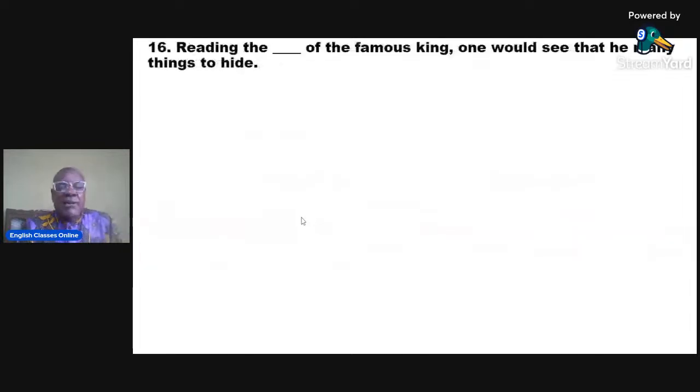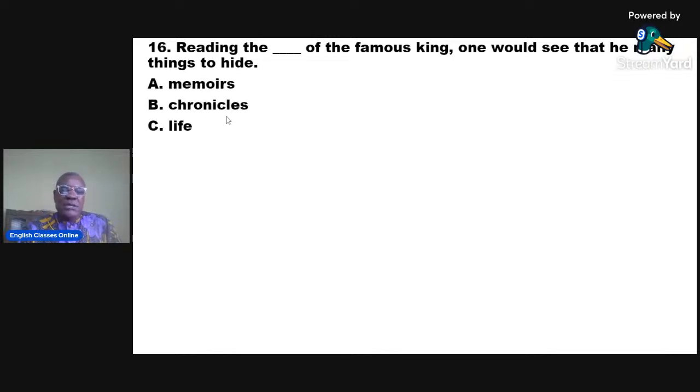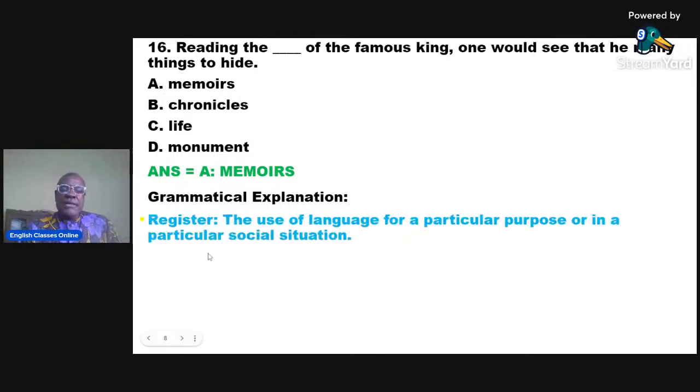Question number 16. Reading the dash of the famous king, one would see that he had many things to hide. A, memoirs. B, chronicles. C, life. And D, monument. The correct option is A, memoirs. Now, we are dealing with the register of publishing, if you like, or the book industry.